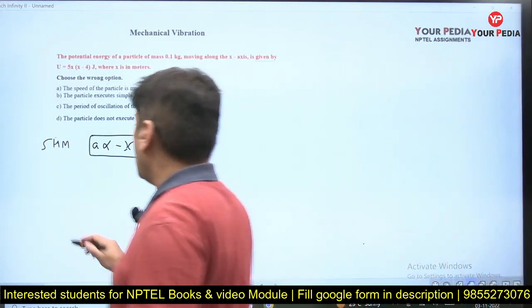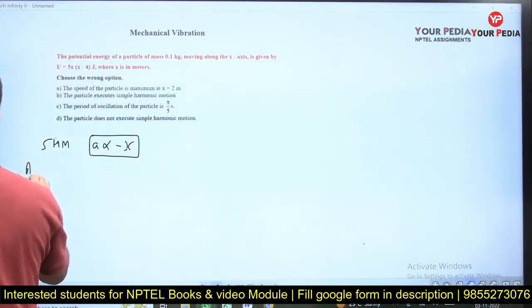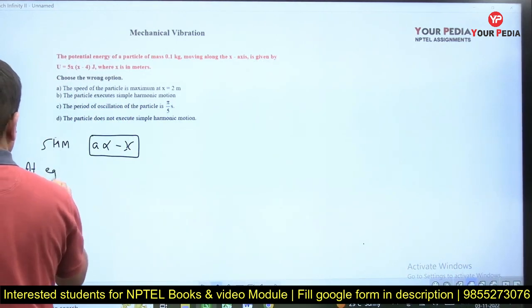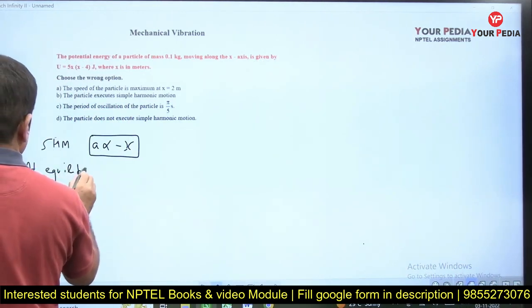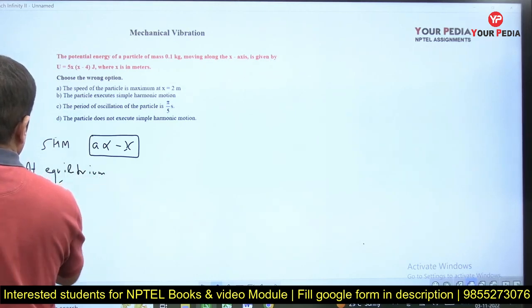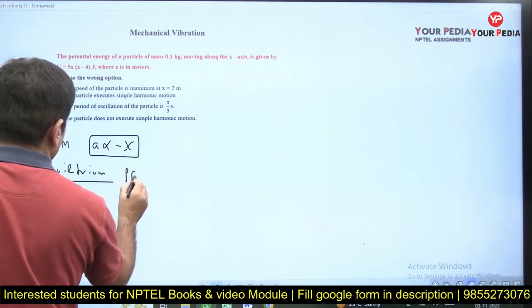Second, at the position of equilibrium, the potential energy is minimum.